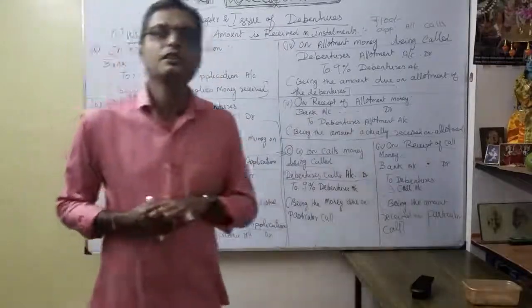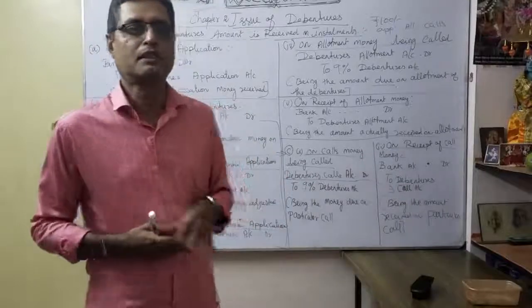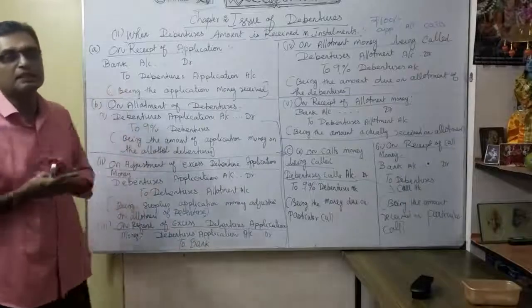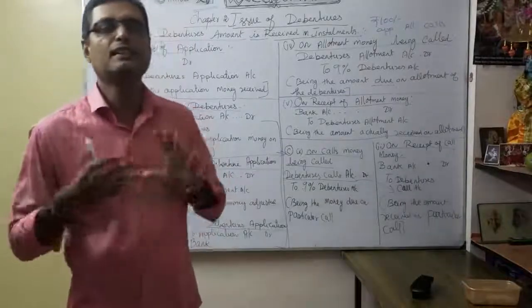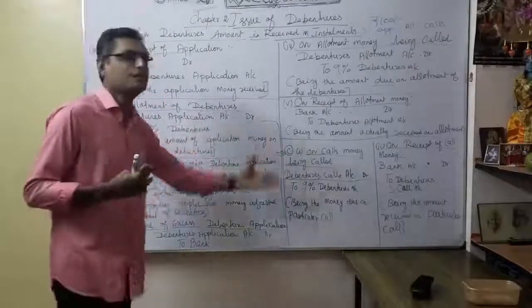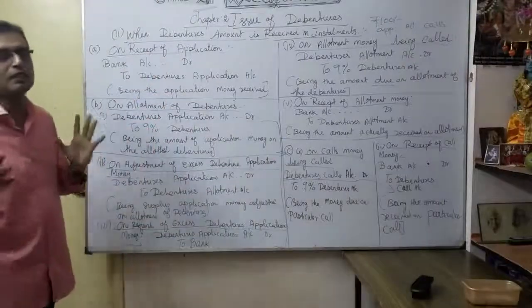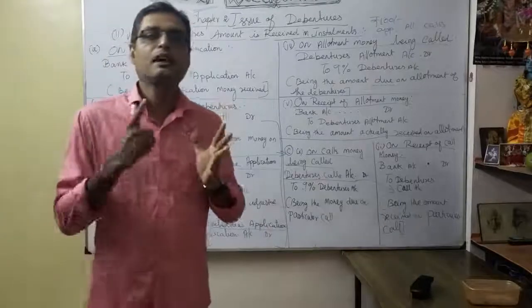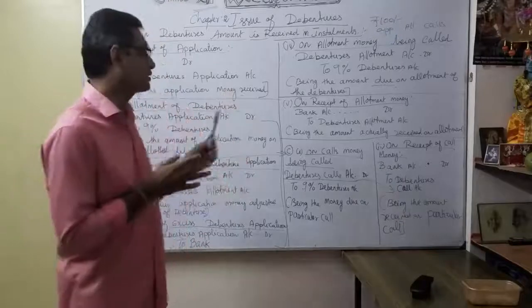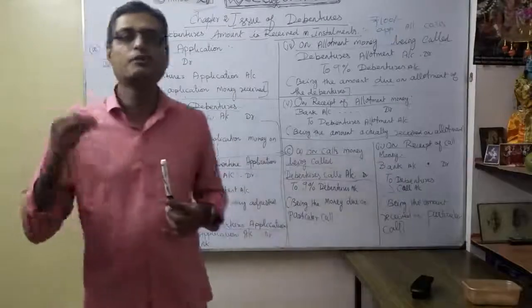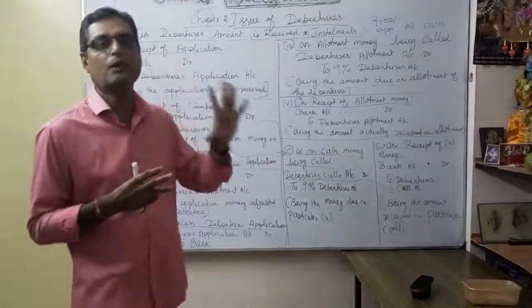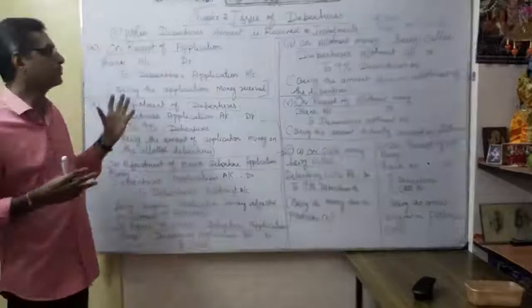If you are strong in your issue of shares, accounting for issue of shares, then in the issue of debentures chapter, making journal entries is very easy. You will be able to follow easily when you practice the exercises. That's why memorizing the journal entry is very important. For that, you should definitely study how the problem will be. The issue of debenture may be in installments, how we are going to pass the entries, or lump sum, how we are going to pass the entries. So the heading is very important: the form of installment, the form of lump sum. Accordingly, you make the journal entries.